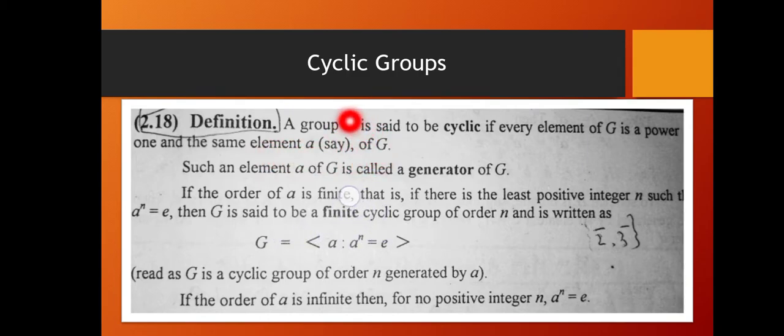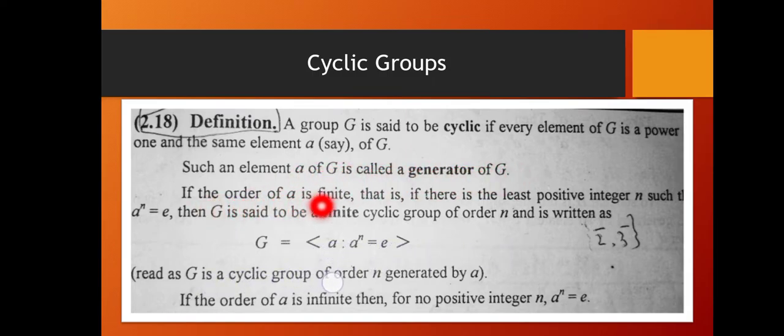So G, a group, will be a cyclic group if for some element A, every element of G is a power of A, and A is the generator of group G. Such an element A of G is called a generator of G.